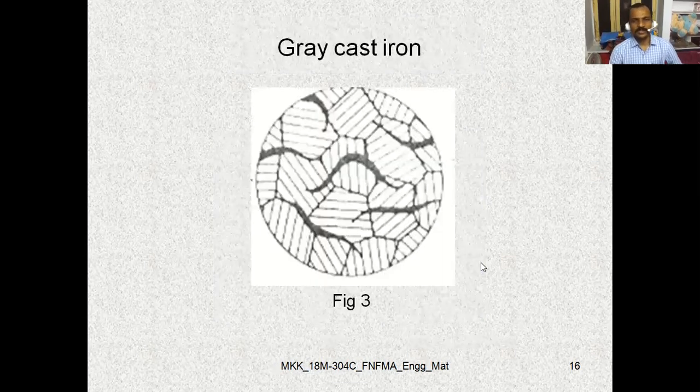Coming to the representation of cast iron, gray cast iron especially. Here this is the representation.